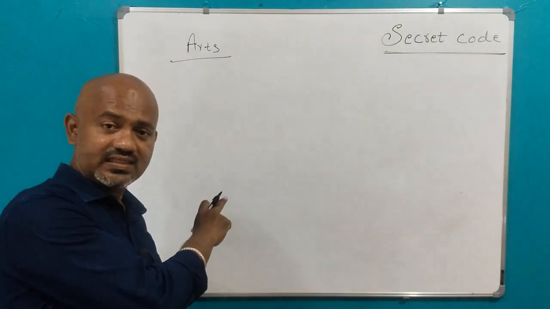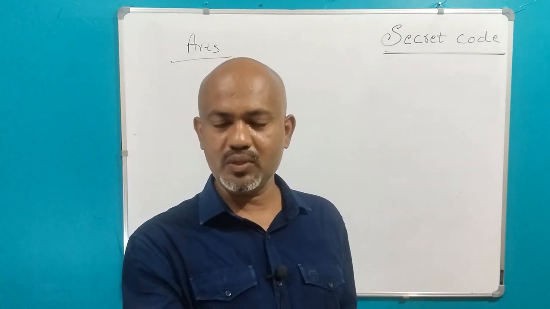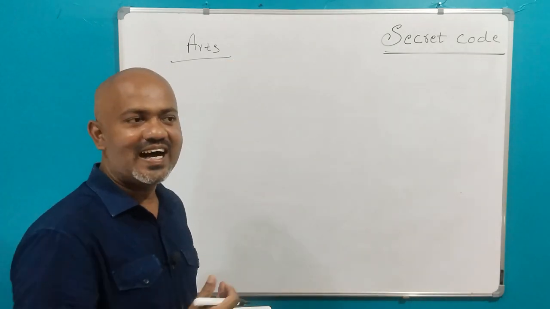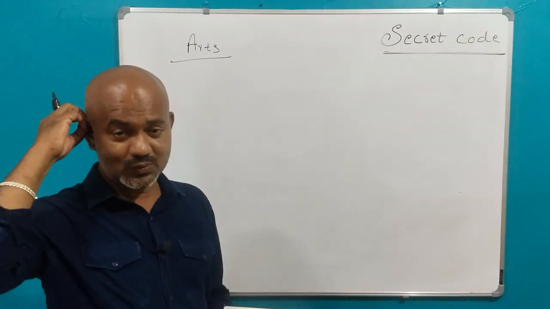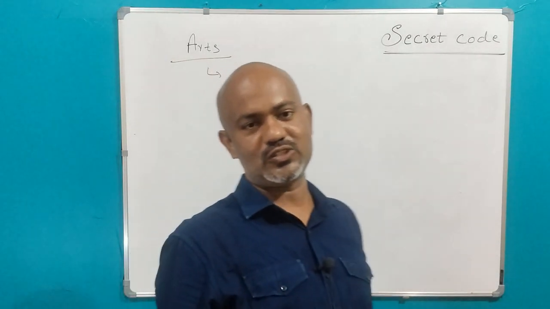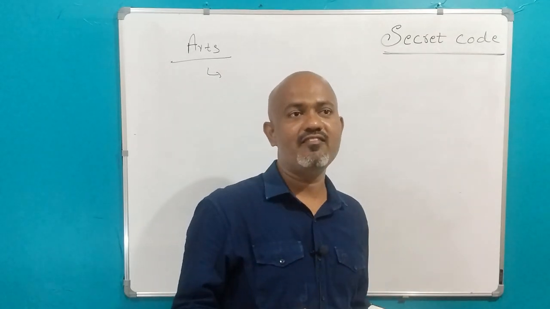But when it comes to arts or humanities, it is the study of human beings and their relation with society. Generally speaking, we call arts in that way. So this is how we can introduce arts: the study of human beings and their relation with society. And within the arts stream we have many subjects.